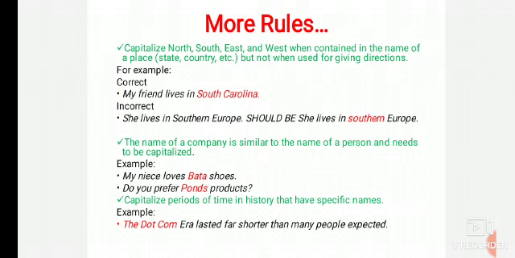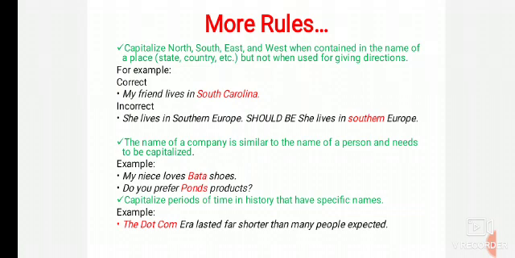The next rule: capitalize periods of time in history that have specific names. The historical era name should be capitalized. For example, the Dot-com Era lasted far shorter than many people expected.